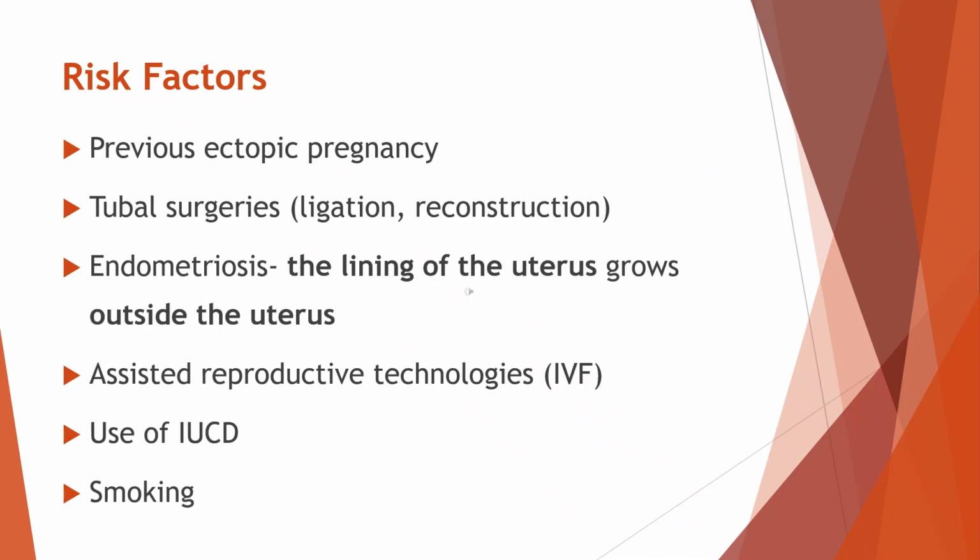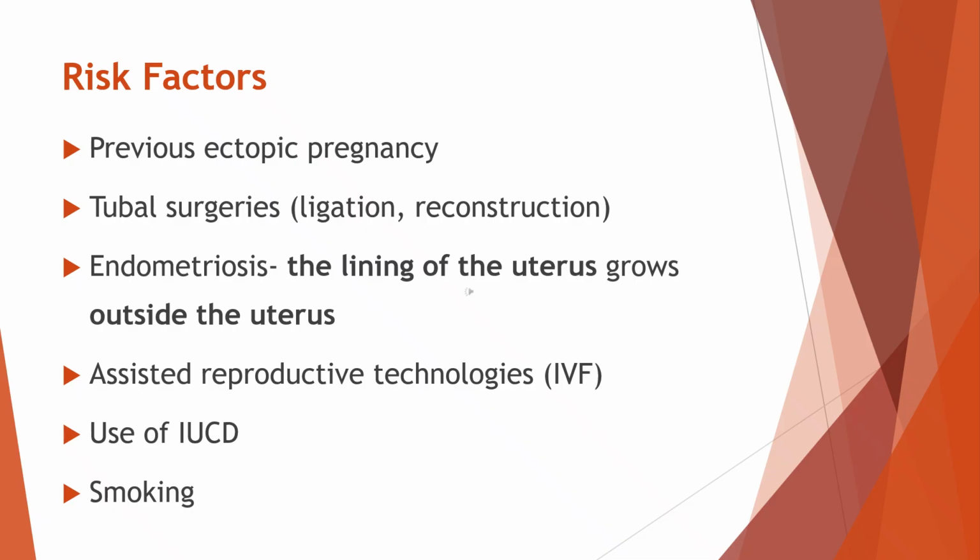Next, we will see about the risk factors for an ectopic pregnancy. A woman who has had a previous ectopic pregnancy is at a higher chance of having it again. Any kind of tubal surgery, like ligation or reconstruction, can also increase the risk because it may affect the normal movement of the egg. Endometriosis is another factor, where the lining of the uterus starts growing outside the uterus and can interfere with the tubes.